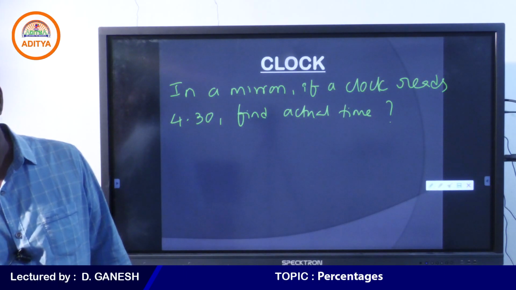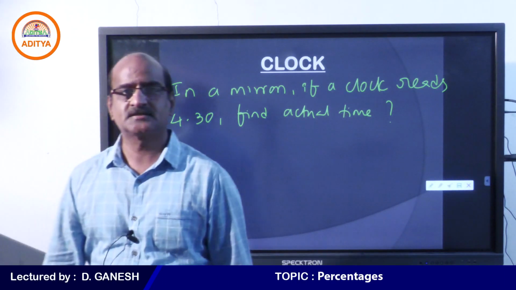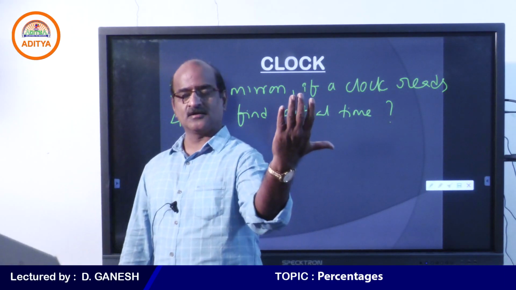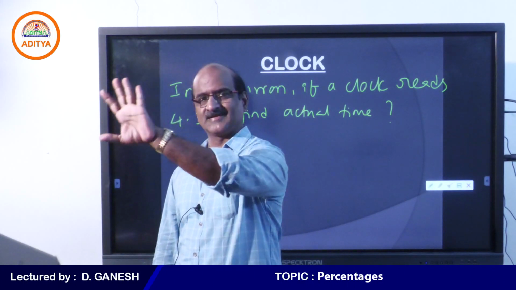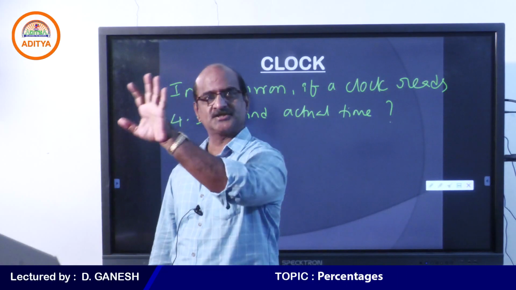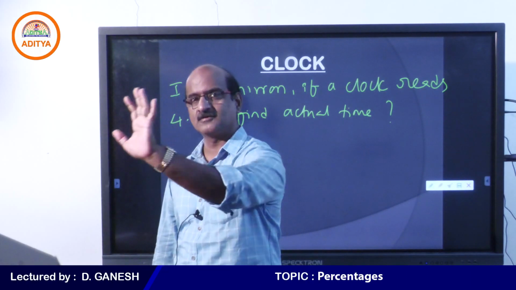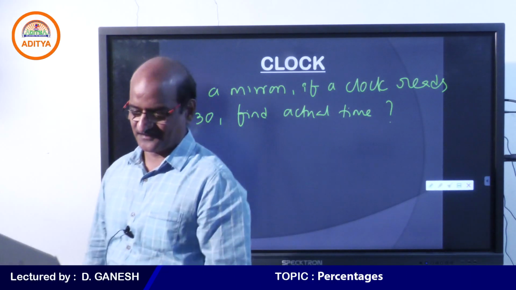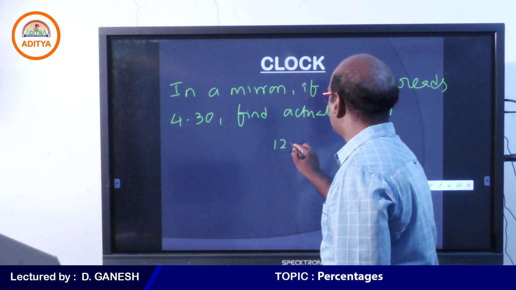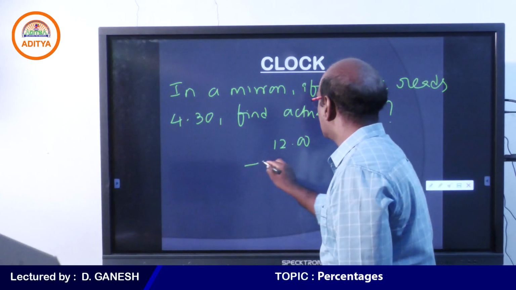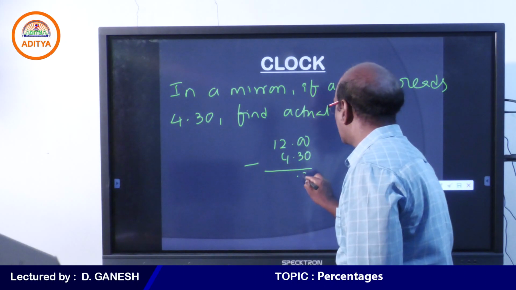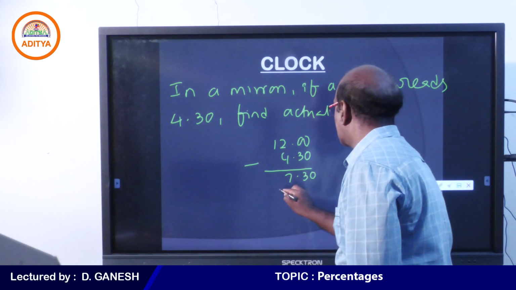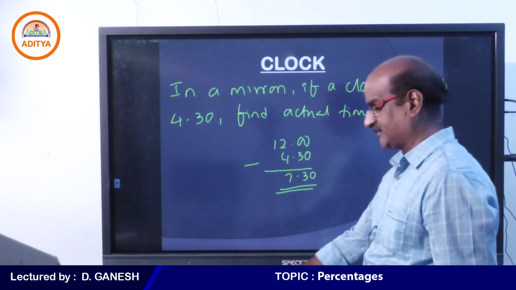That is a simple technique, my dear students. See, when the clock is taken onto the mirror, imagine that the entire image comes like this. Therefore, a complete rotation happens. That is the reason we have to subtract from 12. So the concept is so simple. You can simply subtract the time from 12 o'clock. So if you subtract from 12, tell me, student, what do you get? You get 7:30. So the correct time is 7:30.